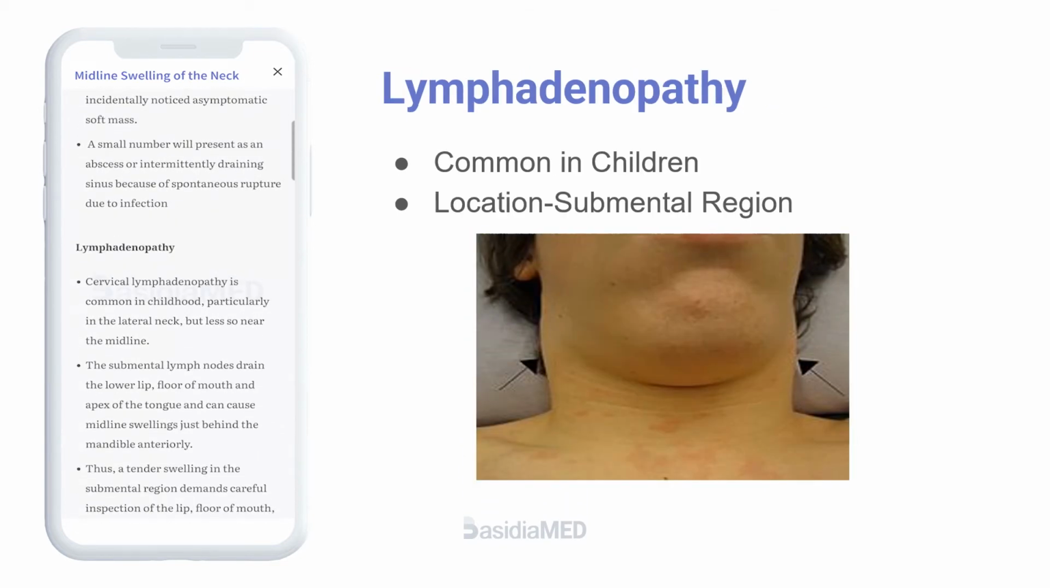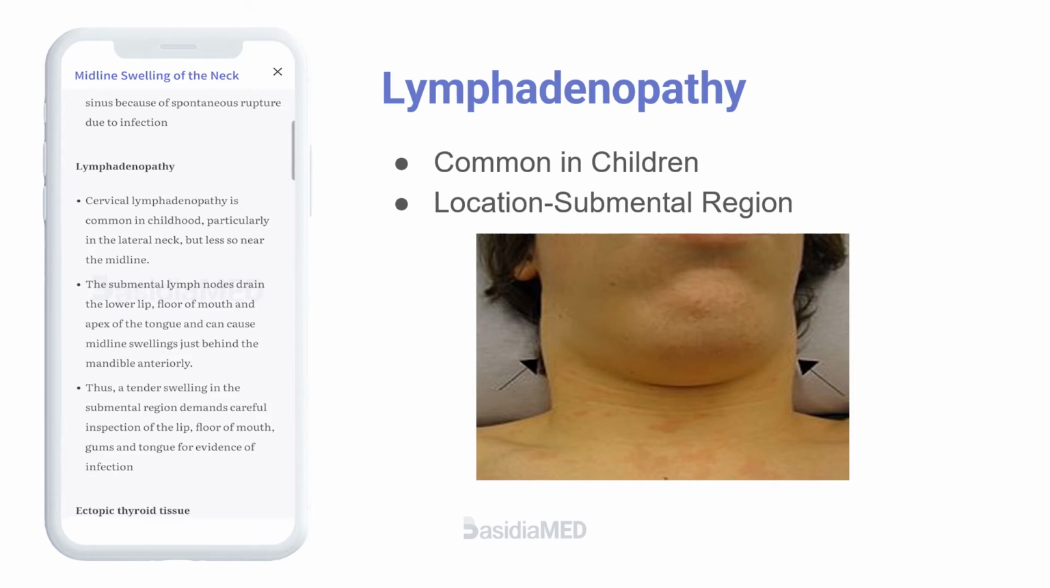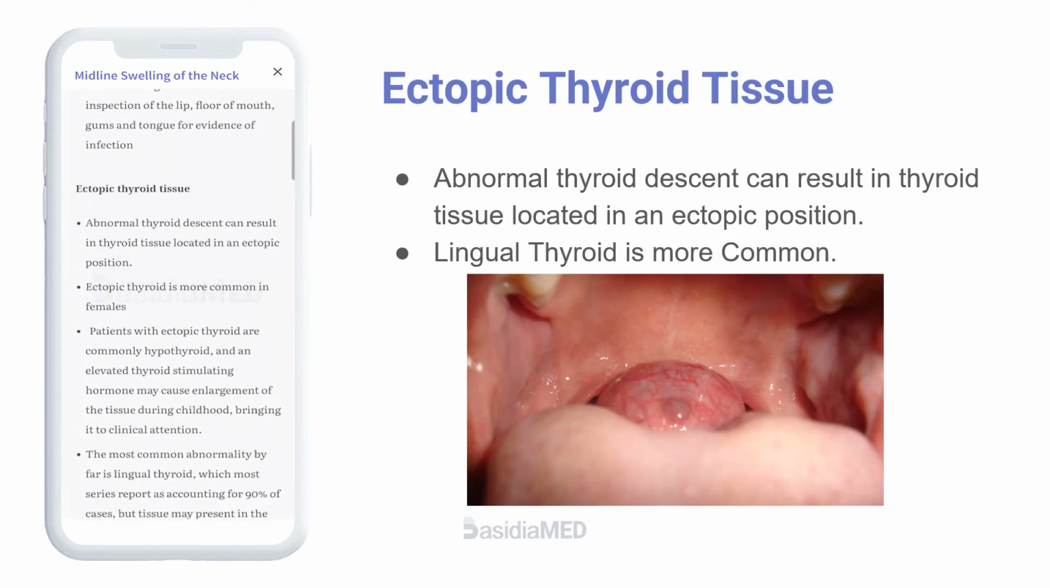Lymphadenopathy. Cervical lymphadenopathy is common in childhood, particularly in the lateral neck, but less so near the midline. The submental lymph nodes drain the lower lip, floor of mouth, and apex of the tongue and can cause midline swellings just behind the mandible anteriorly. Thus, a tender swelling in the submental region demands careful inspection of the lip, floor of mouth, gums, and tongue for evidence of infection.